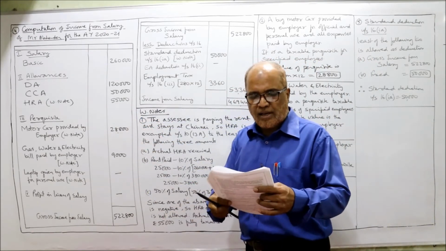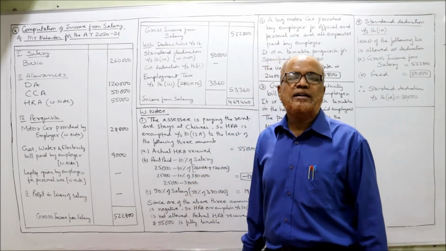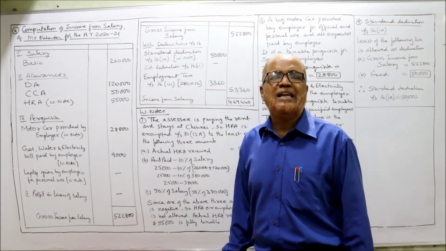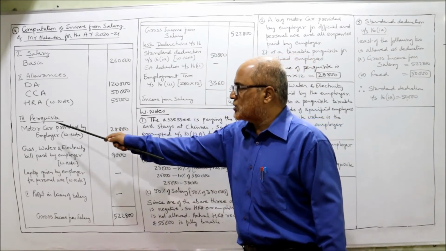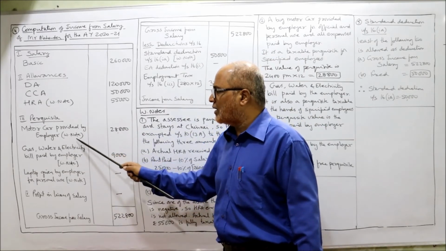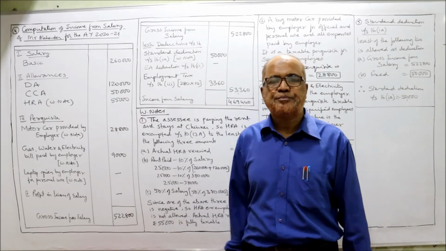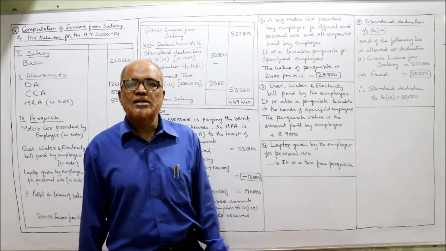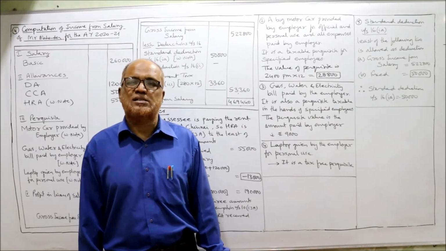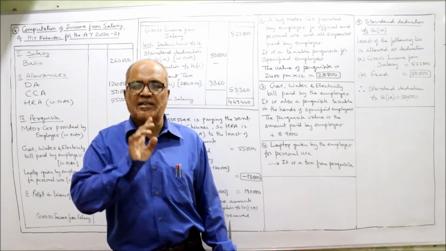Now after HRA, a big car is provided. When a car is provided by the employer to the employee for personal use, it's a perquisite. So we'll come to the perquisite. Motor car provided by employer, working note 28,800. How we got it, I'll explain to you. Motor car is a taxable perquisite only for specified employees. Who are the specified employees? First, an employee who is a director.